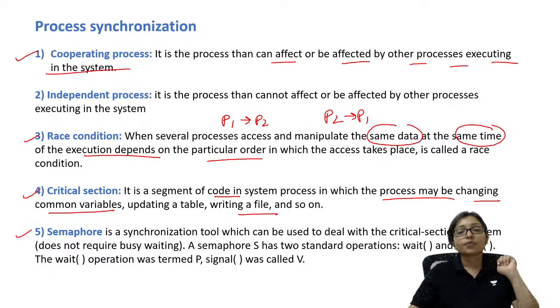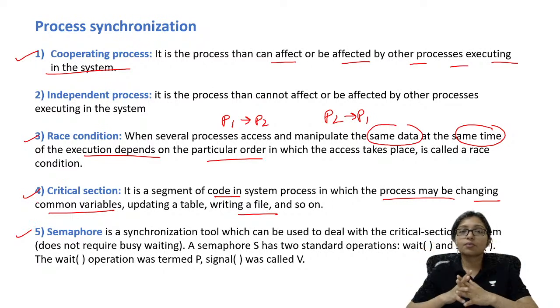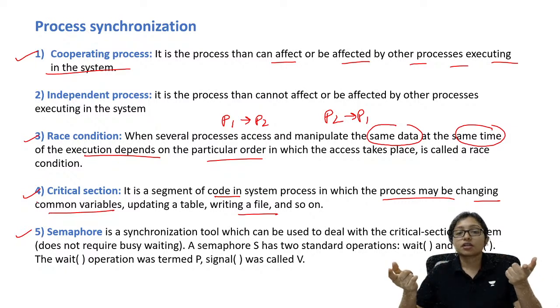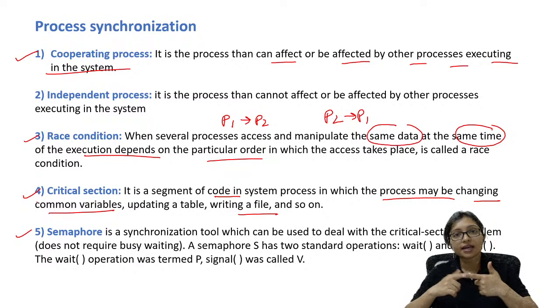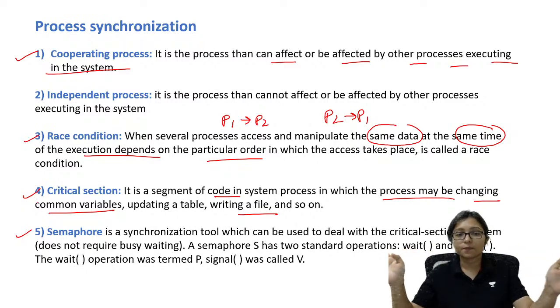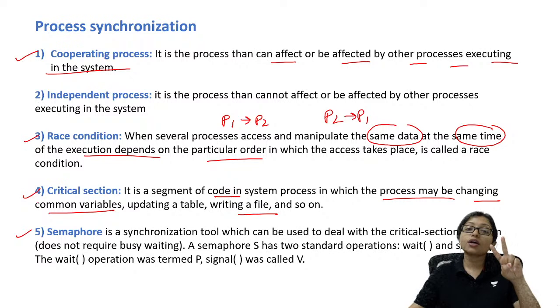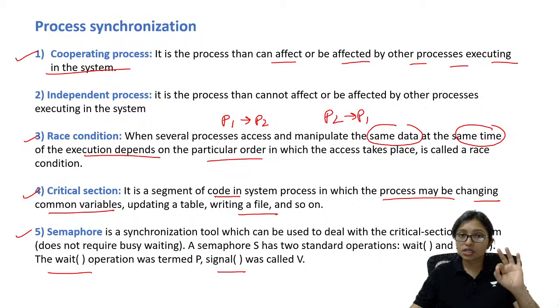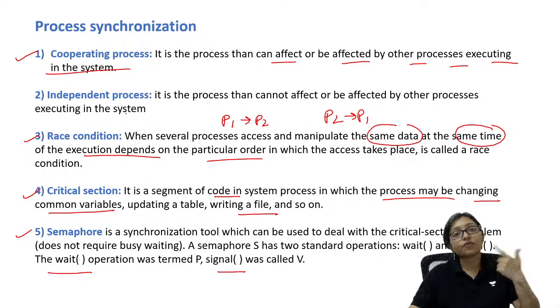What is a semaphore? A semaphore is a special type of variable which deals with the critical section. Through the semaphore we can handle the critical section: if one process has already gone into the critical section, I will not allow anyone else. In the semaphore there are two operations, wait and signal. Whenever any process wants to execute, it will call wait.